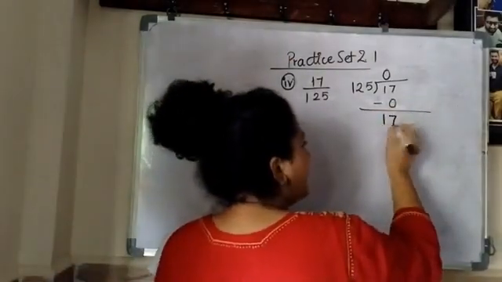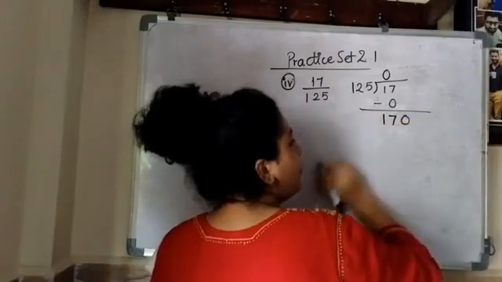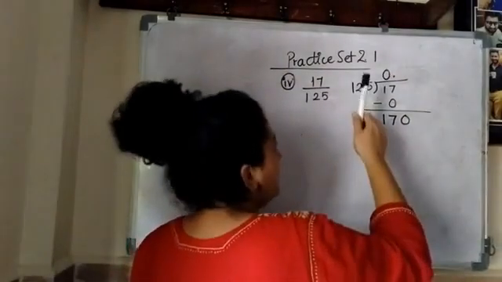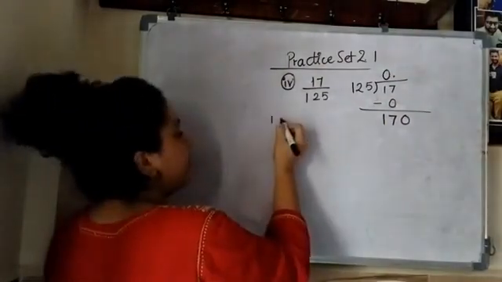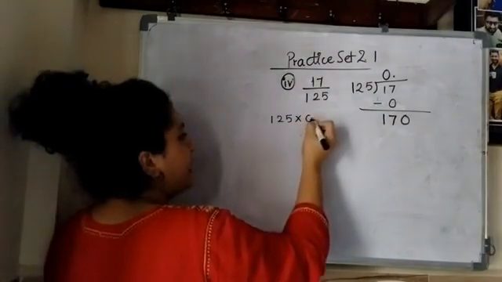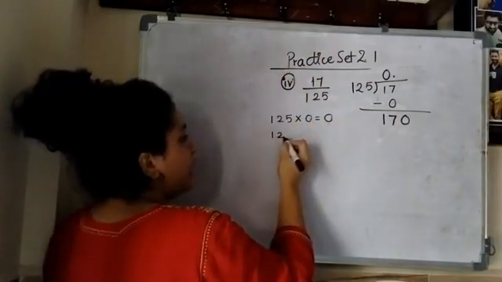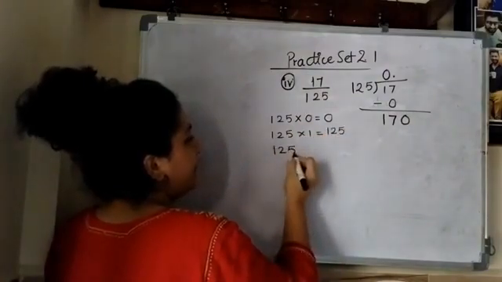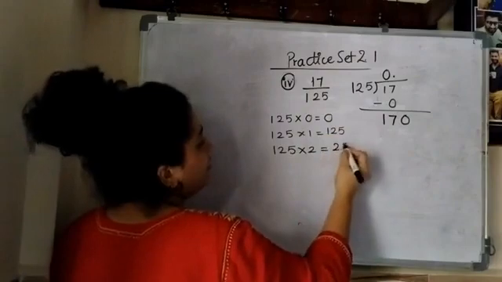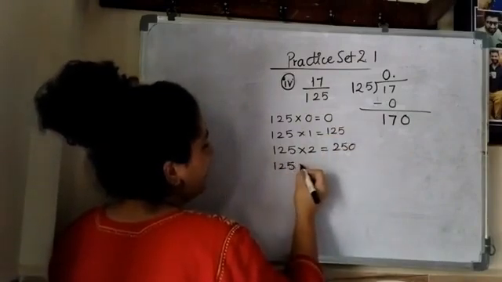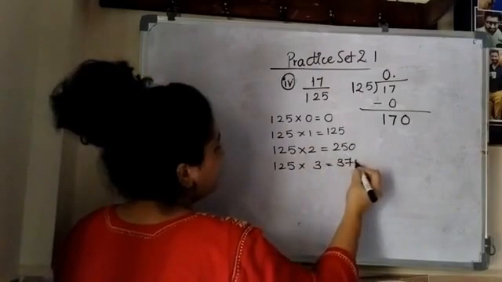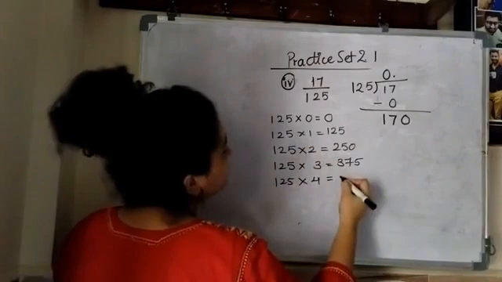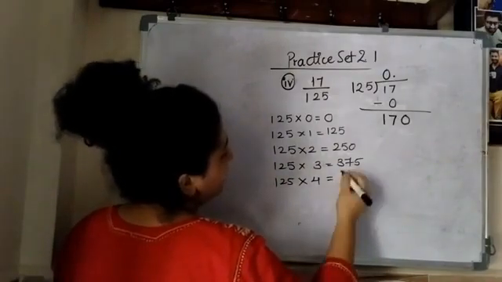So 17 I will get as a remainder, 0 I will put, then for 0 I have to take the decimal sign. Now in the table of 125, I am writing your table of 125: 125 zeros are 0, 125 ones are 125, 125 twos are 250, 125 threes are 375, 125 fours are 500.